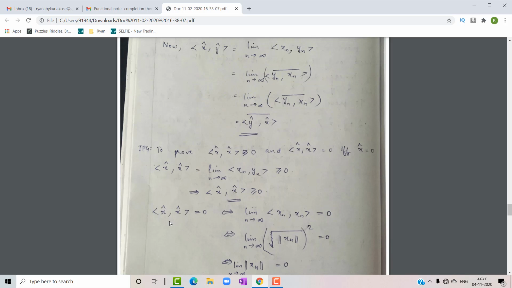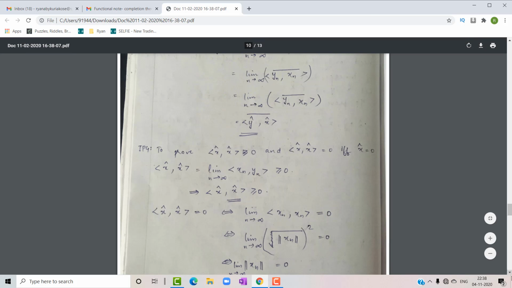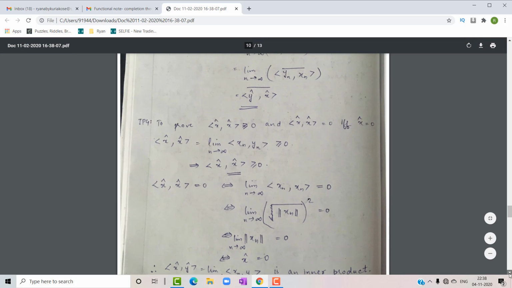Next, we are going to take inner product of x cap x cap equal to 0. So by definition we can write limit n tends to infinity inner product of xn and xn is equal to 0. So inner product of xn and xn is nothing but norm of xn the whole square. Okay, so this is substituted as limit n tends to infinity norm of xn the whole square. So which means that the inside value should be equal to 0.